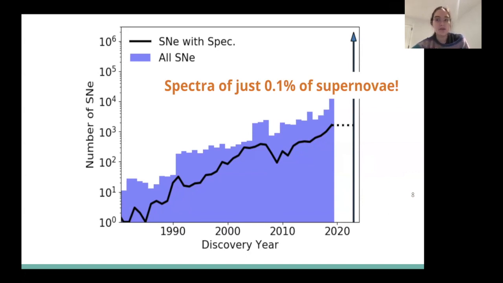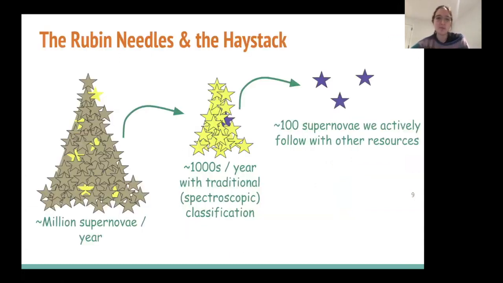And so right now, the state of the field is that we actually just ignore, basically, the 90% where we don't get a spectrum. We don't do any science with it for the most part. And that's partially because we have enough on our hands with the 10%. But suddenly, when we have now 1 million objects and only 0.1% getting spectra, it's not advantageous to throw away 99.9% of our data.